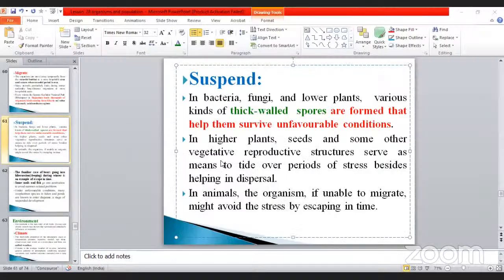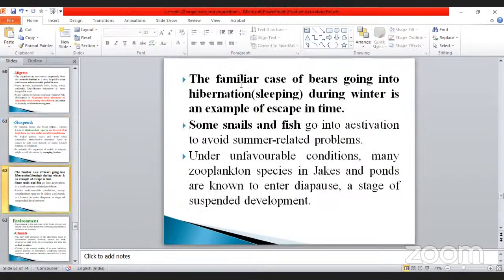See this. In higher plants, seeds and some other vegetative reproductive structures serve as a means to tide over the period of stress besides helping in dispersal. In animals, the organisms unable to migrate might avoid the stress by escaping in time. What is the meaning of escaping? It may be sleep. That is called hibernation. See that one? The familiar case of bears going into hibernation. Bear, okay, you know about that.